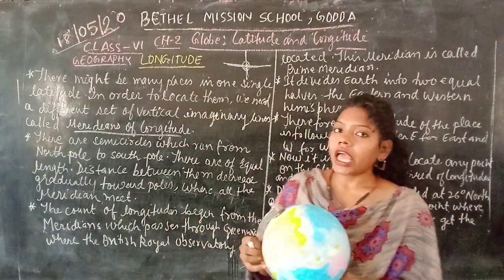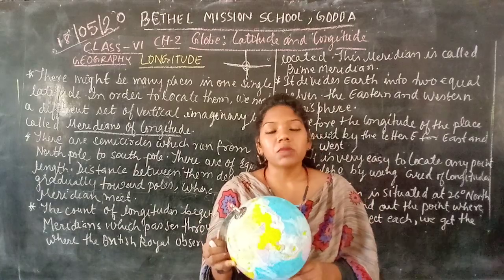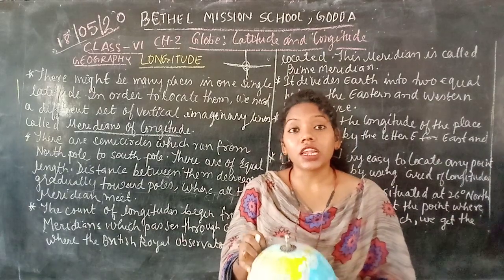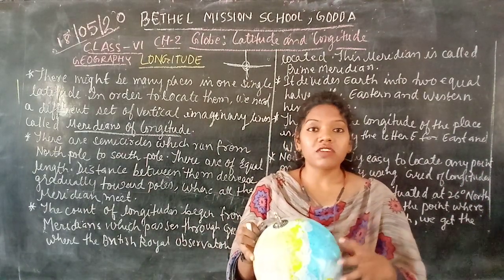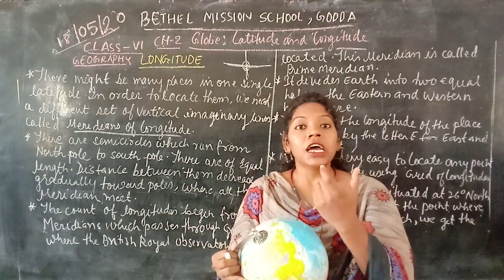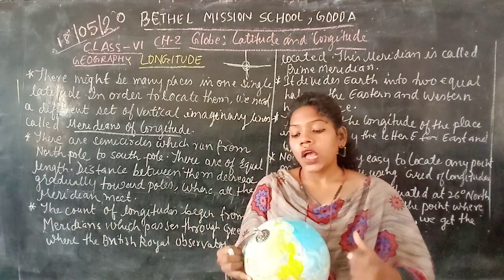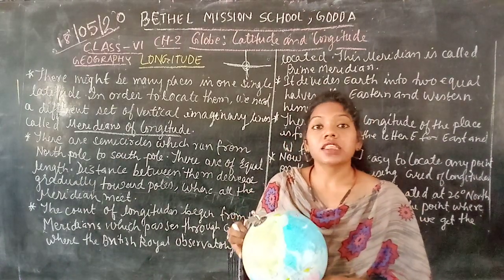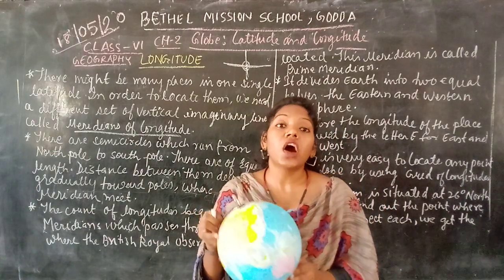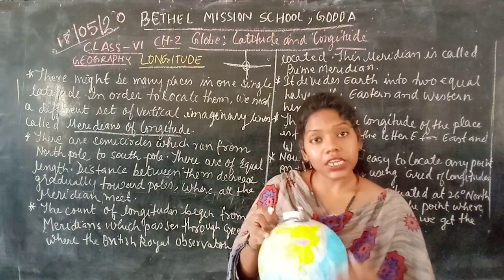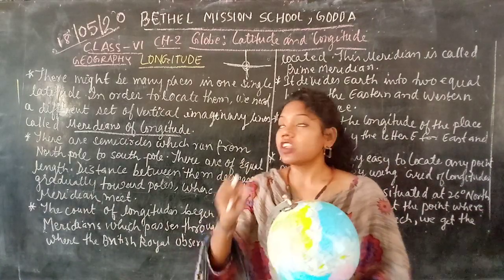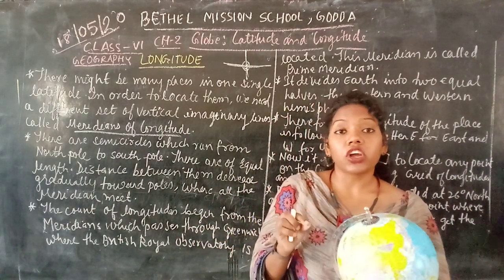These are all equal in length, whereas the parallels of latitude are not equal in length, yes or no? Actually, with the parallels of latitude, when you move towards the North Pole, the diameter of that imaginary line decreases. But with longitude, all these vertical imaginary lines are equal in length, while the distance between two meridians of longitude decreases.